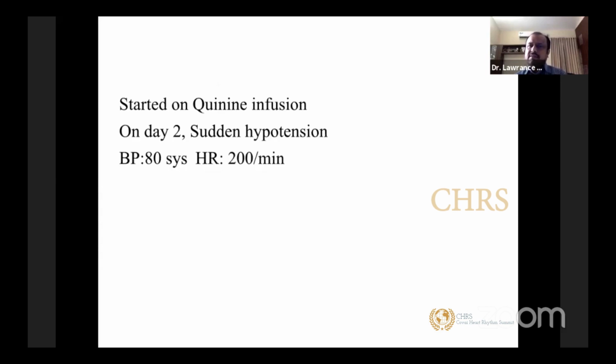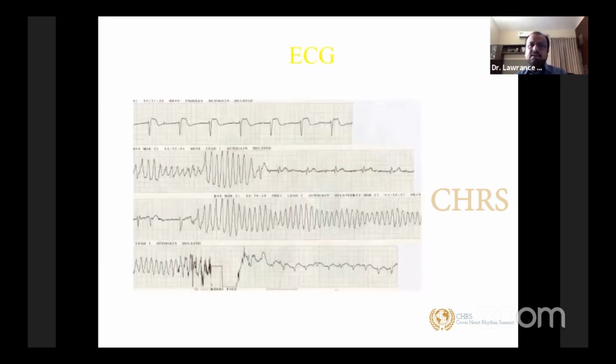On day 2, the patient developed sudden hypotension. BP was hardly 80 with a heart rate of more than 200. It's a clear-cut Torsades, so it's a polymorphic VT. You can see an ECG here. There is a polymorphic VT. We typically call it Torsades, or rolling around along the axis. This is typical of an ECG due to QT prolongation.